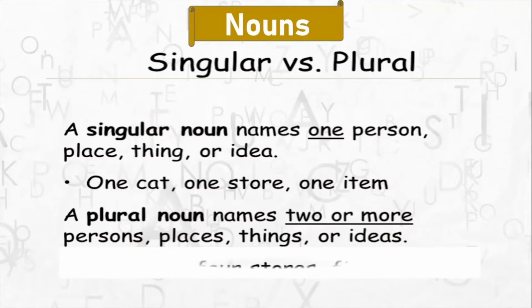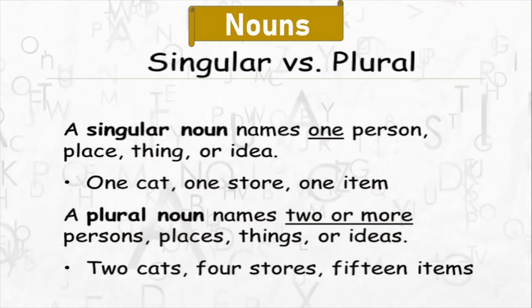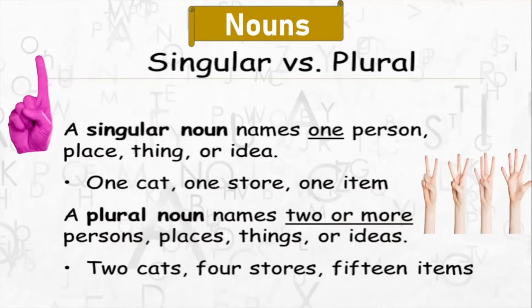Alright, for example, you will say 2 cats, 4 stores, 15 items. So again you can see cat became cats, store became stores, item became items. Okay, so when it is one, you say it is singular. And when it is two or more than two, then you say it is plural. So this is the exact meaning, definition and examples of singular and plural.